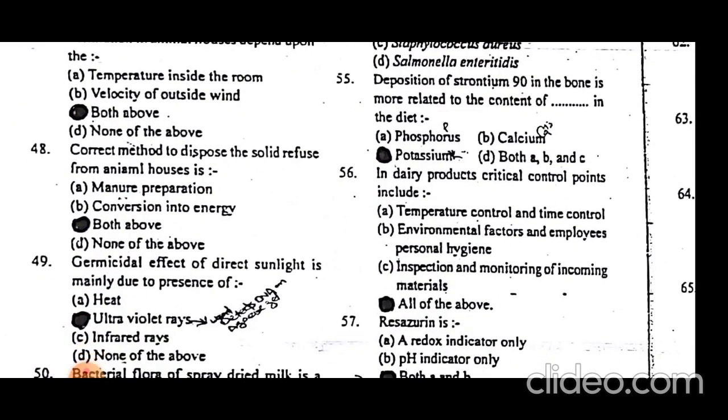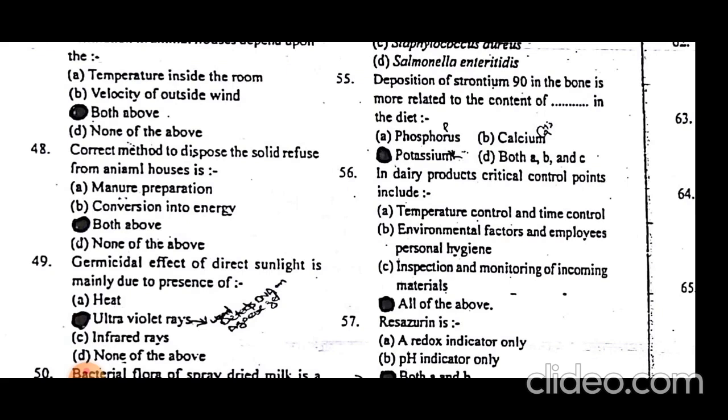Deposition of strontium 90 in the bone is more related to the content of potassium in the diet. Potassium is a constituent of DCP, so more DCP or abnormal DCP can lead to the deposition of strontium 90